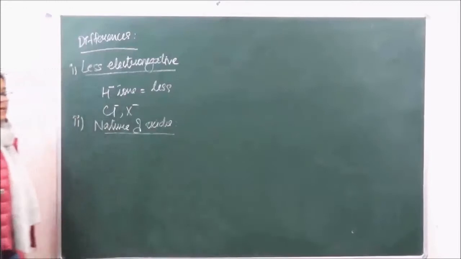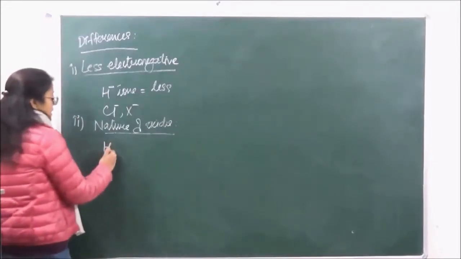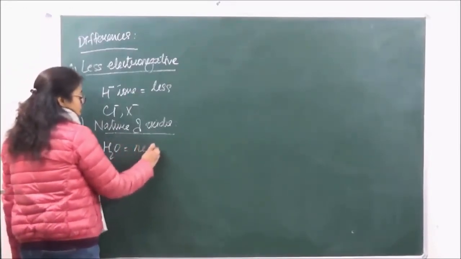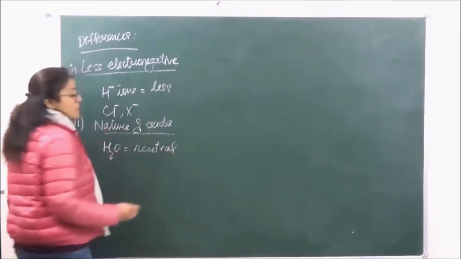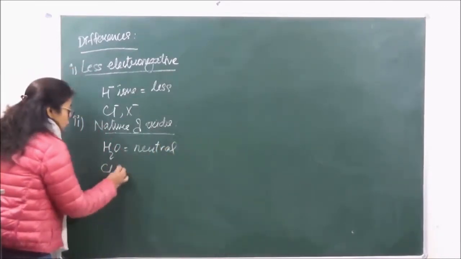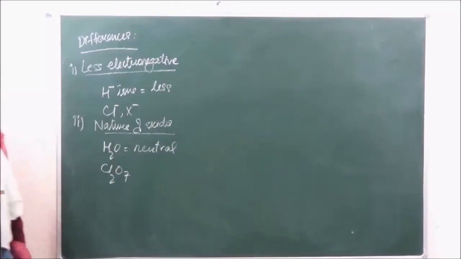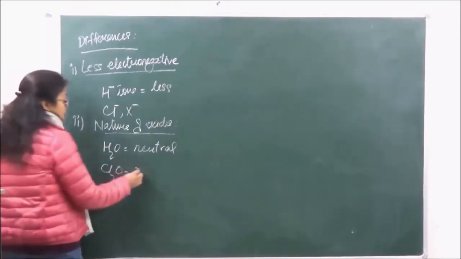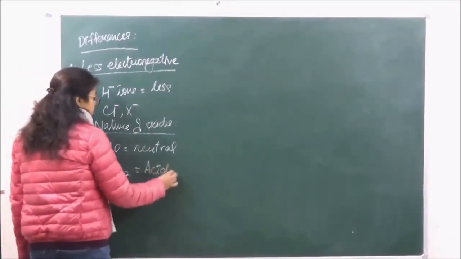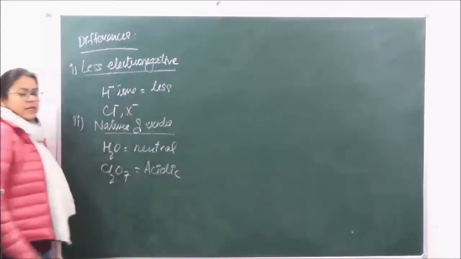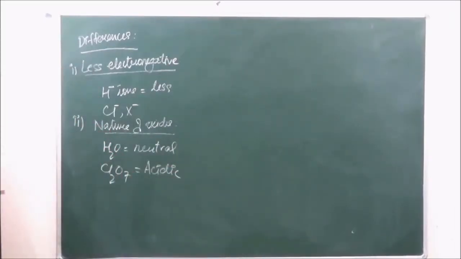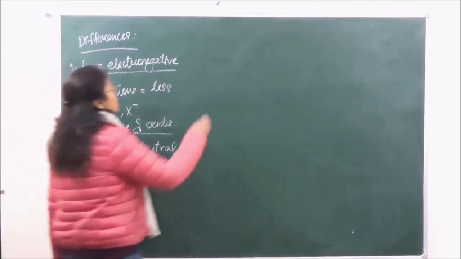Second, when we are talking of the nature of oxides, we've already studied that water is neutral, but the oxides of chlorine, like Cl2O7 over here, are acidic in nature. So this is going to be acidic, whereas H2O is going to be neutral. Then there is another very important difference.